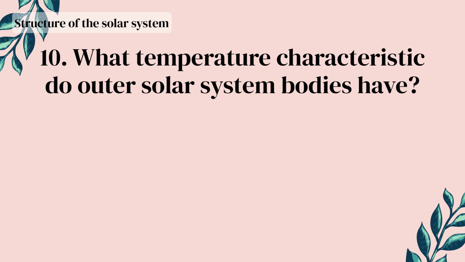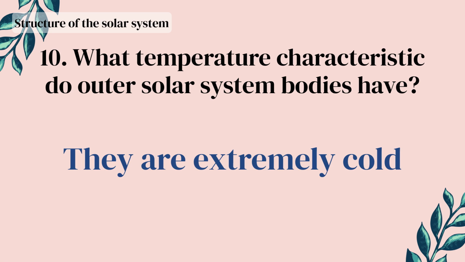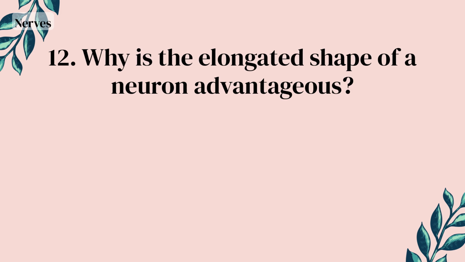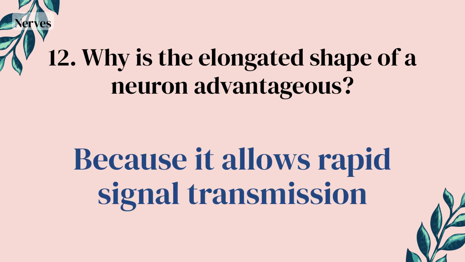What temperature characteristic do outer solar system bodies have? They are extremely cold. What are the main cells that make up the brain? Neurons. Why is the elongated shape of a neuron advantageous? Because it allows rapid signal transmission.